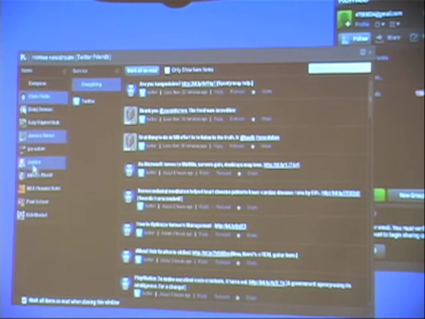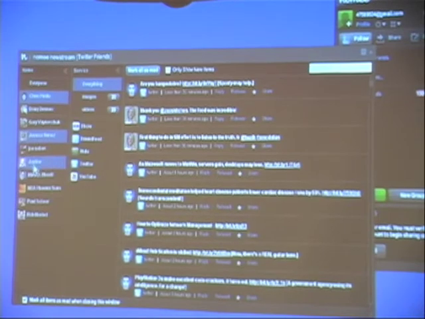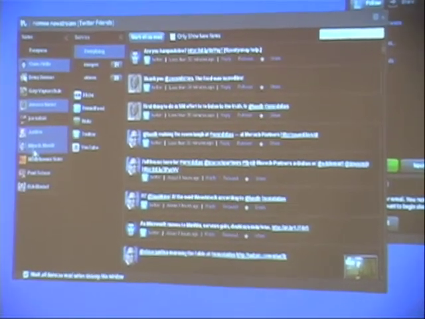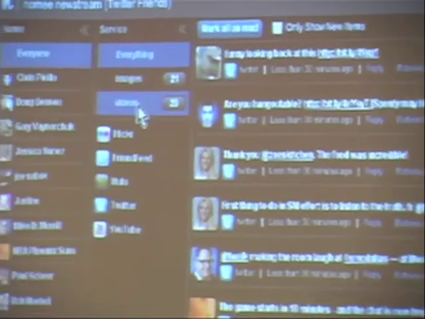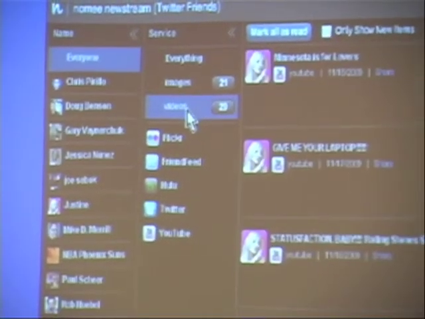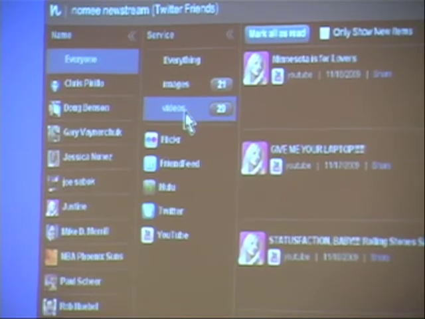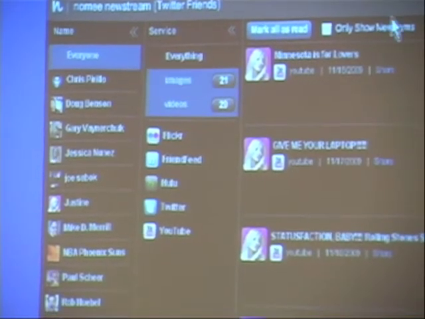If I click on Chris Perillo, then this window becomes essentially just like Chris's card. But I can actually click on multiple people at the same time, and it will display the content side by side. So if I just want to check my starting lineup instead of the whole team because I'm busy that morning, I can do that. Or if I want to check everyone's content, but I just want to see the videos, I click on the videos, and it will show me all the videos that have recently been posted, and I can click on any one to consume that content.